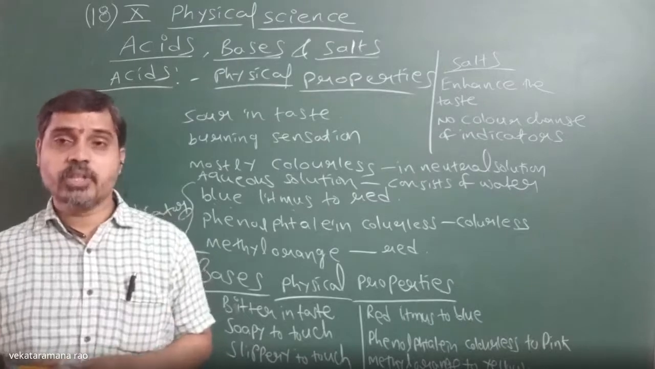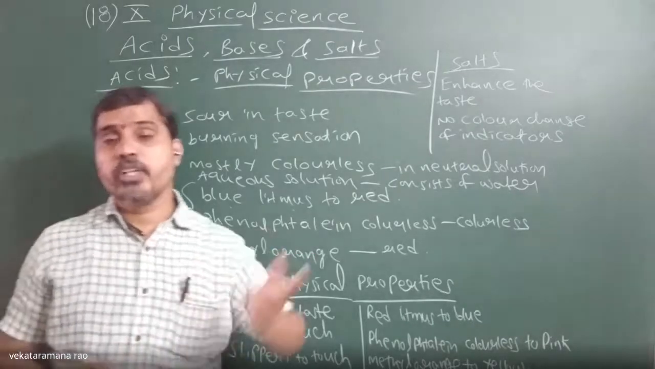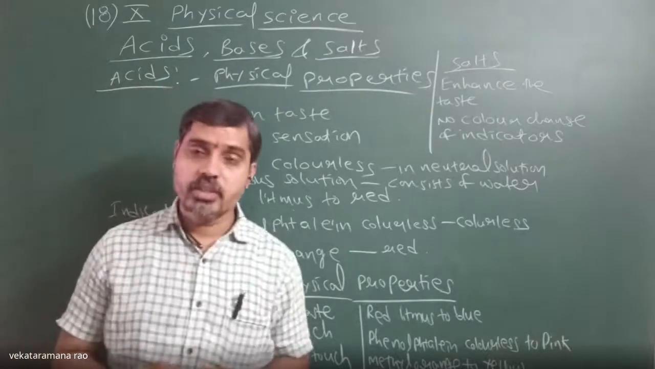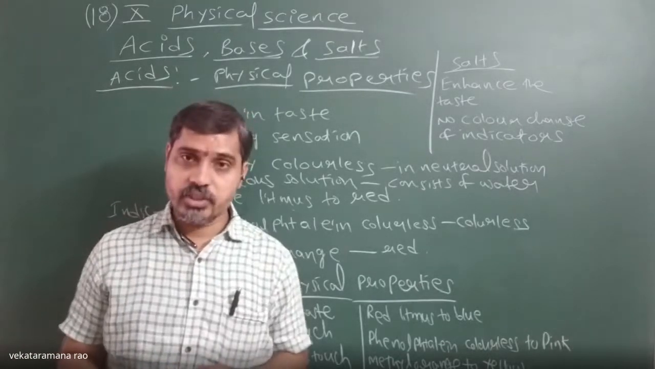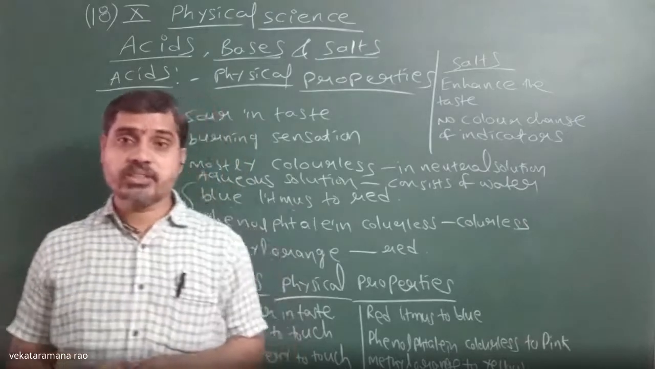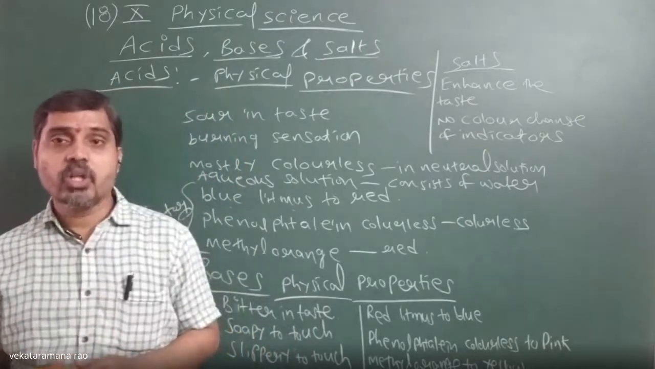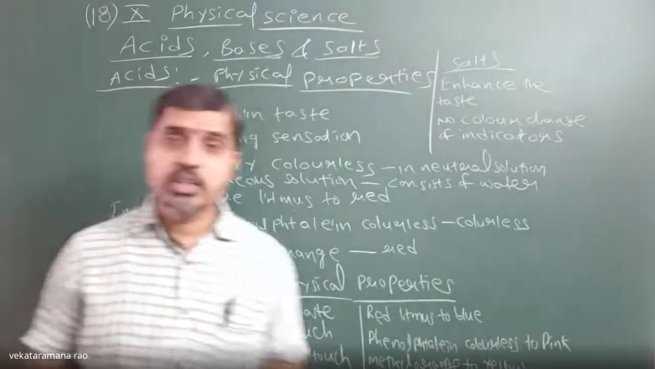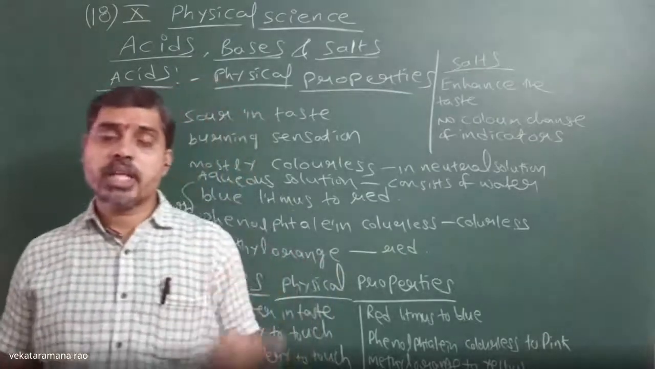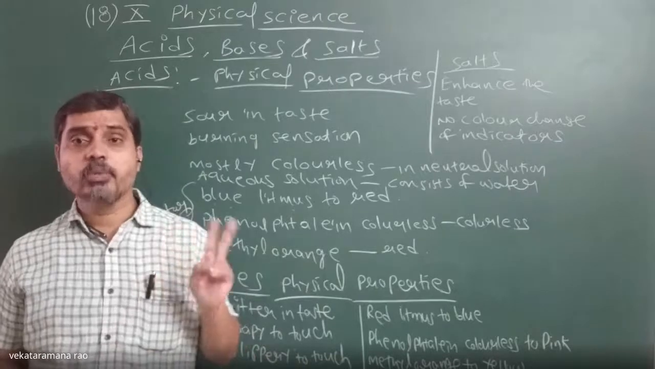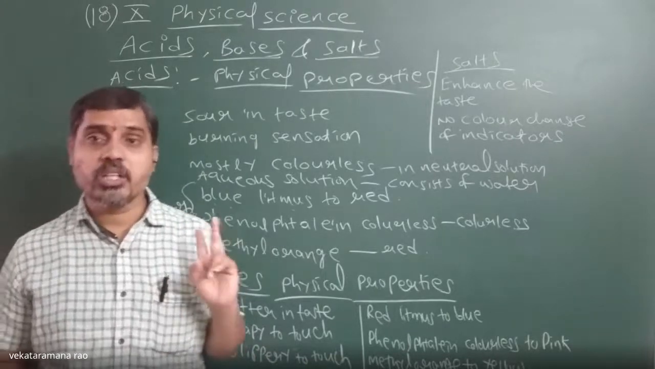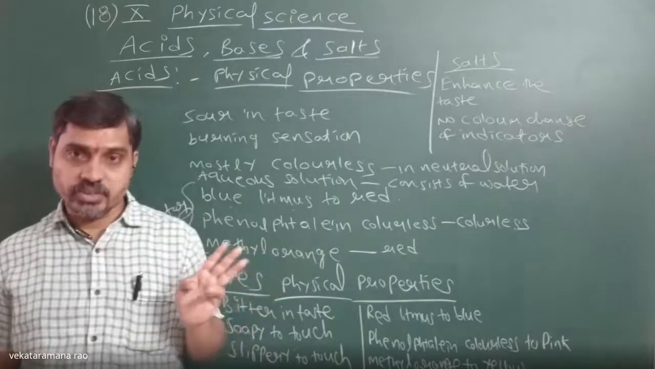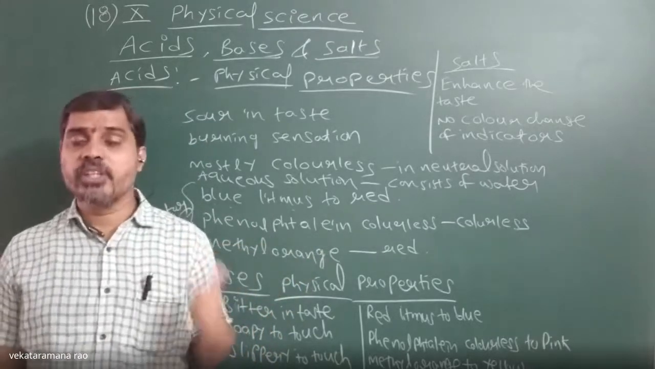Generally we have mainly three types of indicators. Number one, natural indicators. Number two, synthetic indicators or artificial indicators. Number three, olfactory indicators. So how many types of indicators are there? Three types. So what are natural indicators?